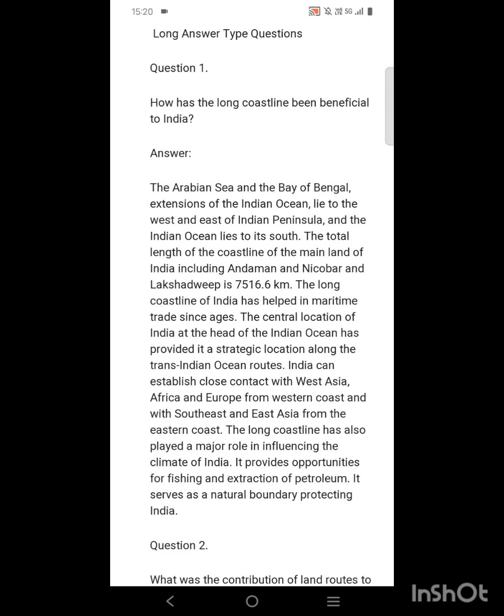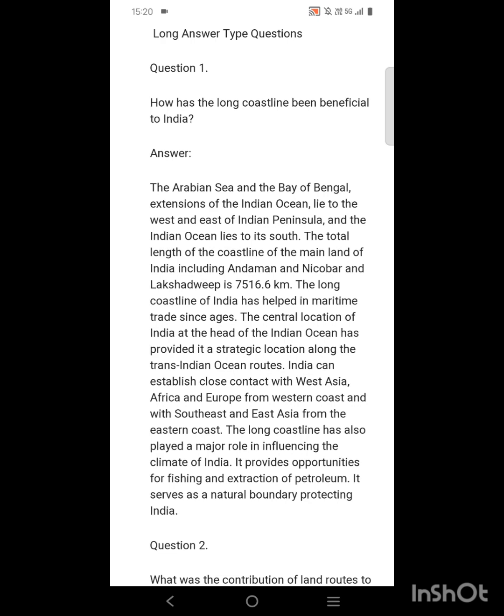The central location of India, at the head of the Indian Ocean, has provided the strategic location along the trans-Indian ocean routes. India can establish close contact with West Asia, Africa and Europe from the western coast and with Southeast and East Asia from the eastern coast.